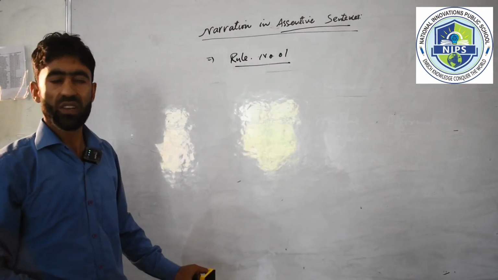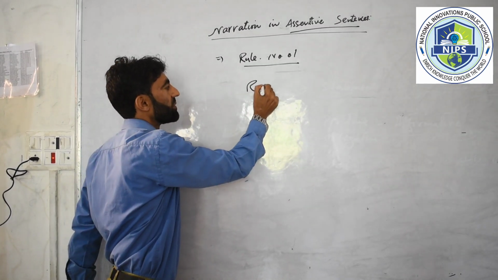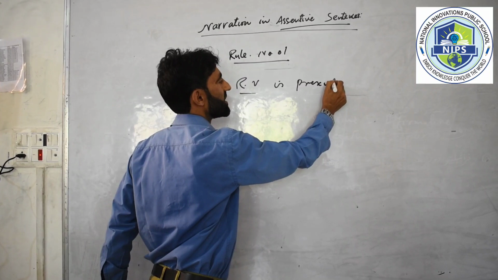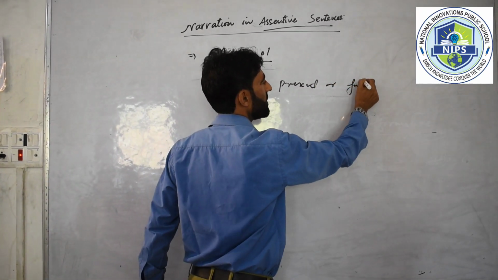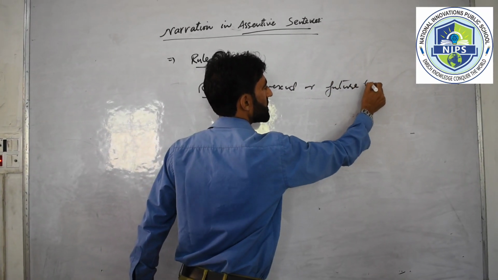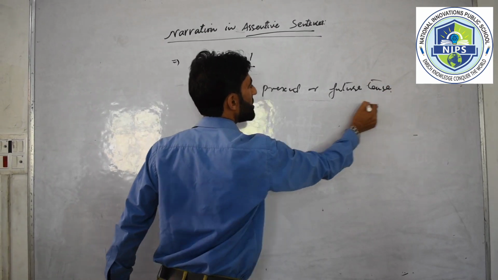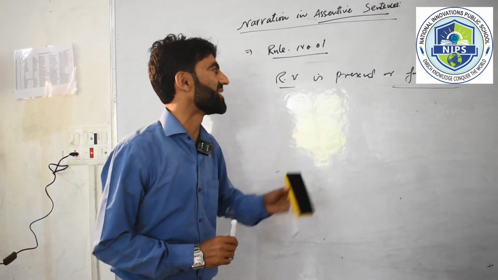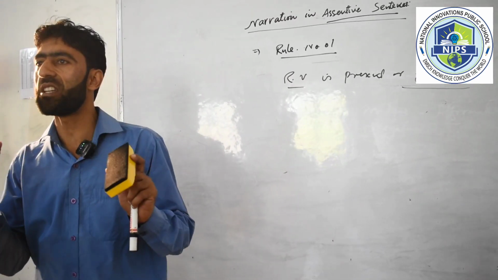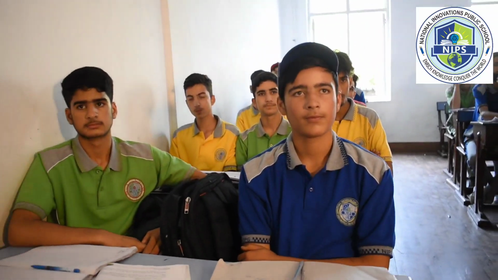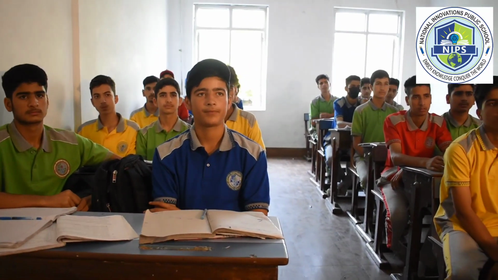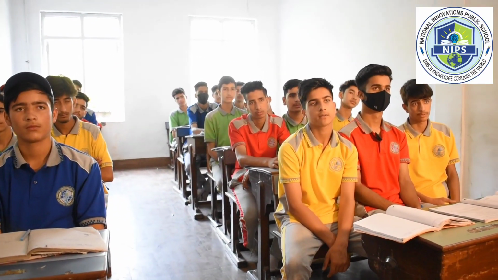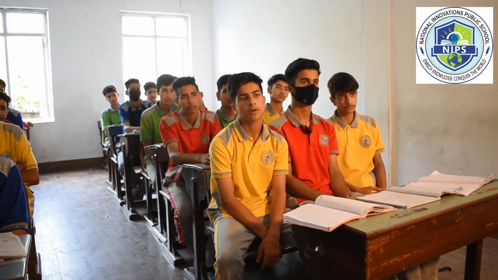If we have the reporting verb in present or future tense, present or future tense. So if we have the reporting verb in present or future tense, when it comes to present tense, it necessarily doesn't mean only one present tense. Forms of present tense: it can be present simple, it can be present continuous, it can be present perfect, or it can be present perfect continuous.